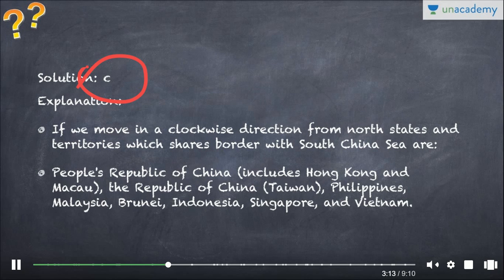So solution is C. If we move in a clockwise direction from the north, the states and territories which share a border with South China Sea are People's Republic of China, obviously, which includes Hong Kong, Macau, etc. Then Taiwan, which is also called the Republic of China. So first is China, then Taiwan, then Philippines, then Malaysia, Brunei, then Indonesia, Singapore, and finally Vietnam. Again I will repeat: People's Republic of China, Philippines, Malaysia, Brunei, Indonesia, Singapore, and Vietnam.